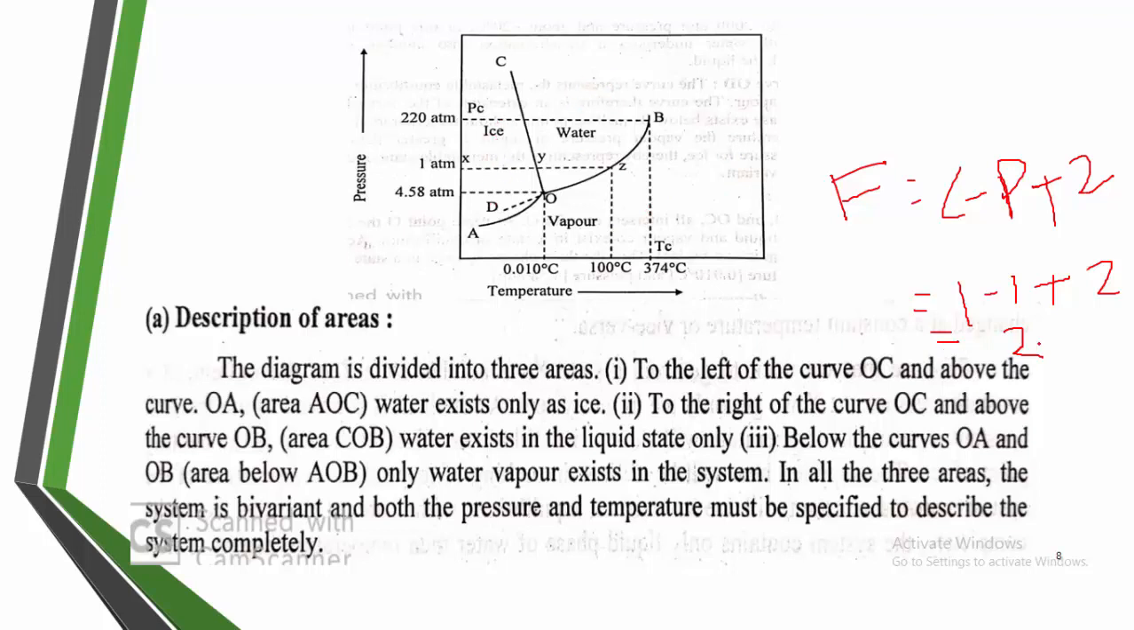So therefore, here we calculate the degree of freedom for the area under the curve. The description of this area indicates the degree of freedom is 2. That indicates the system must be specified by at least two variables. That is a bivariant system under the curve, which may be AOC under the ice phase, COB under water, and AOB in the vapor phase.